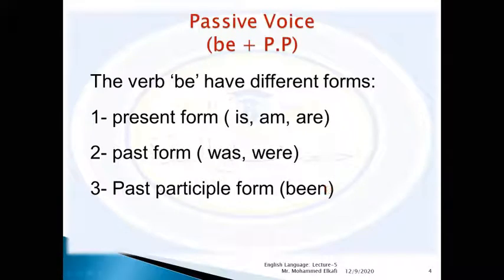The third is the past participle form, which is being. So be here has some different forms: the present form is and are, the past form was and were, and the past participle form being.